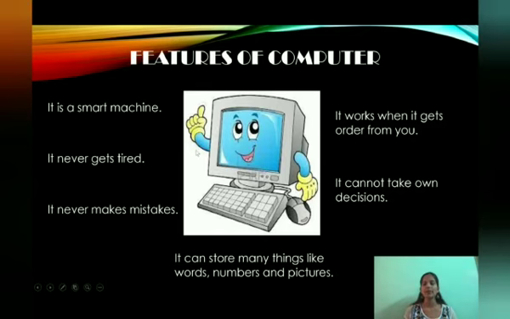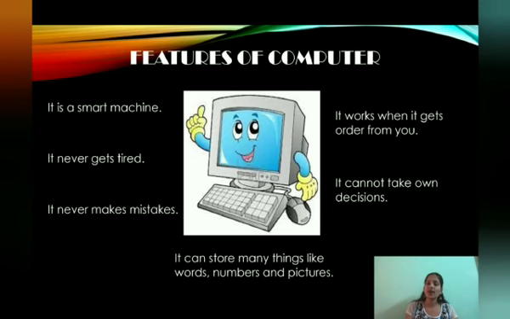See, not only this computer, all the machines, they cannot work on their own. We have to give the order, we have to give the instructions, then only the computer or the machines, whatever it may be, can work. For example, in your TV, if you want to change your channel, can the TV change the channel on its own? No, right? We have to take the remote and change the channel. In the same way, we are giving the order, then only it is changing.